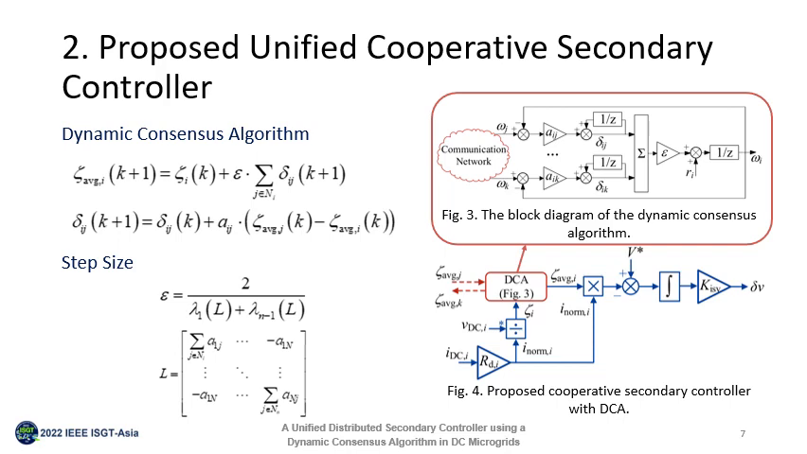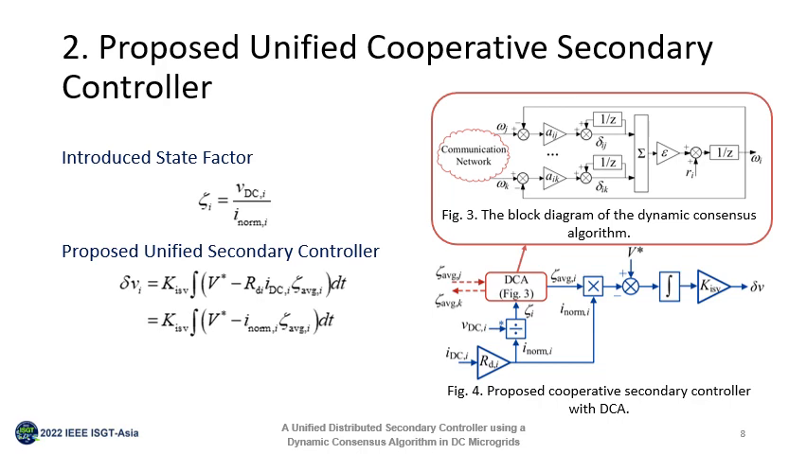the Laplacian matrix. In the proposed controller, a state factor is introduced, which is defined as the ratio of the output voltage and the normalized current. And the input of the secondary integrator is the difference between the nominal voltage V star and the product of the normalized current and the estimated average of zeta.